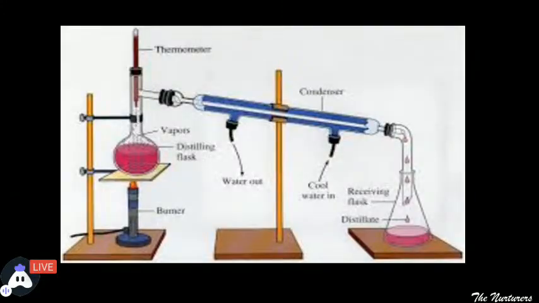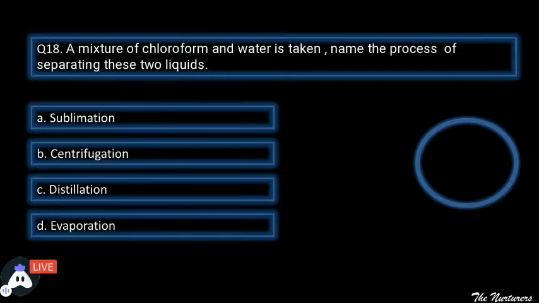Moving ahead, a mixture of chloroform and water is taken. Now we have taken the mixture of chloroform and water. Name the process of separating these two liquids. आपने क्लोरोफॉर्म और वाटर को मिला दिया है. किस टेक्निक से आप उसे सेपरेट करेंगे? सब्लिमेशन से, सेंट्रीफ्यूगेशन से, डिस्टिलेशन से और इवेपोरेशन से.